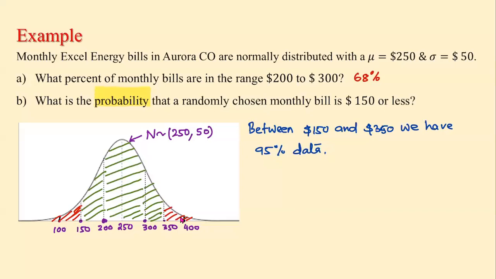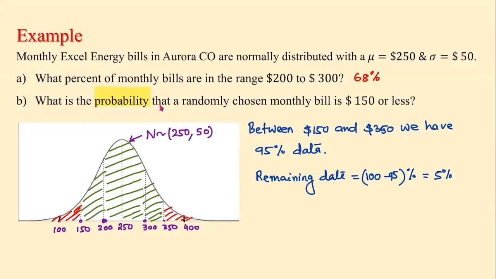So these two represent that 5%. So let me write remaining data. Remaining data is 100 minus 95%, because we have 95% in the middle. That is equal to 5%. So we have 5% data on two tails. That is the values less than 150 and values more than 350.